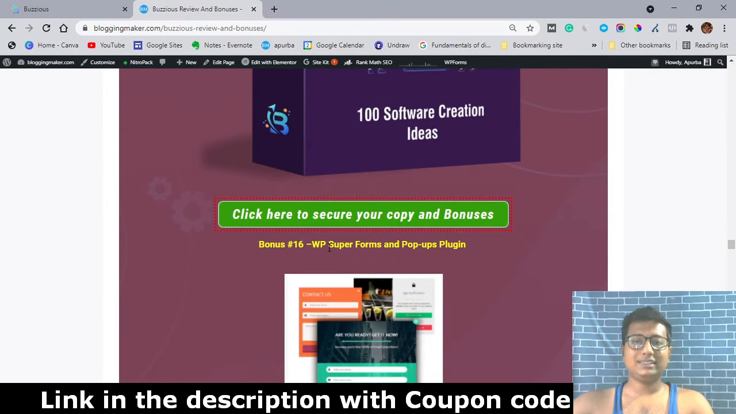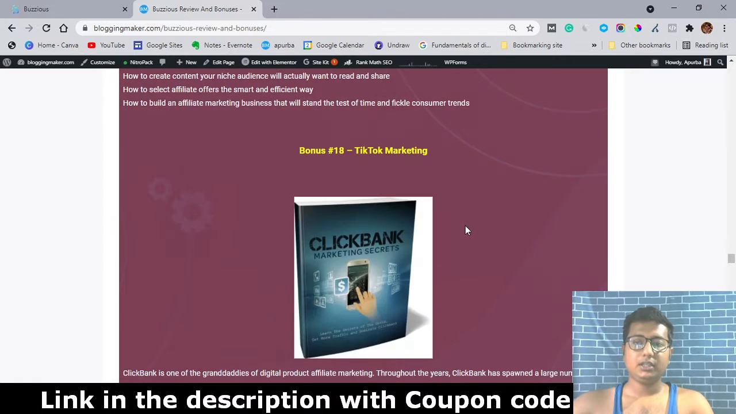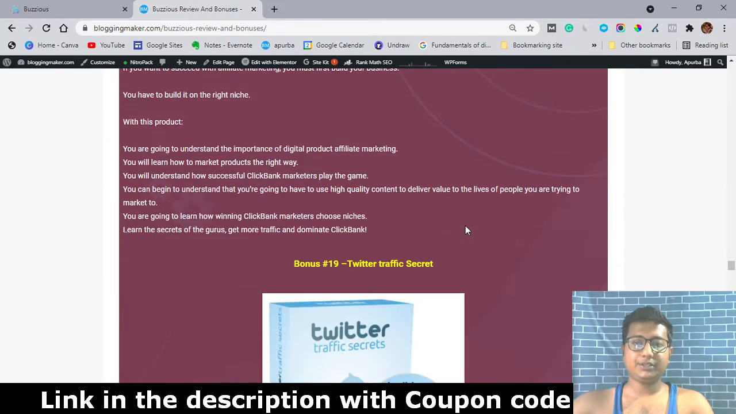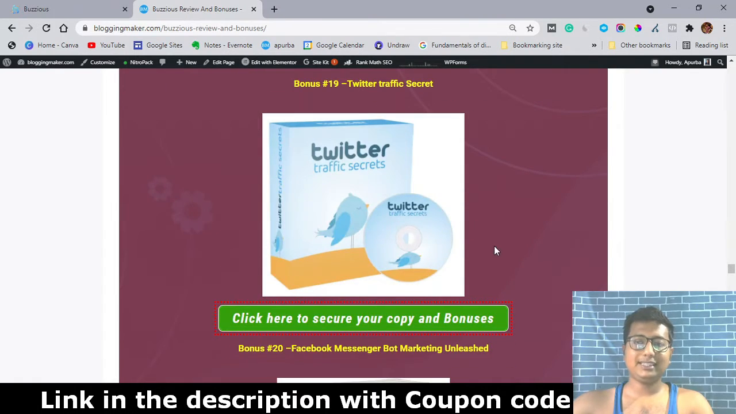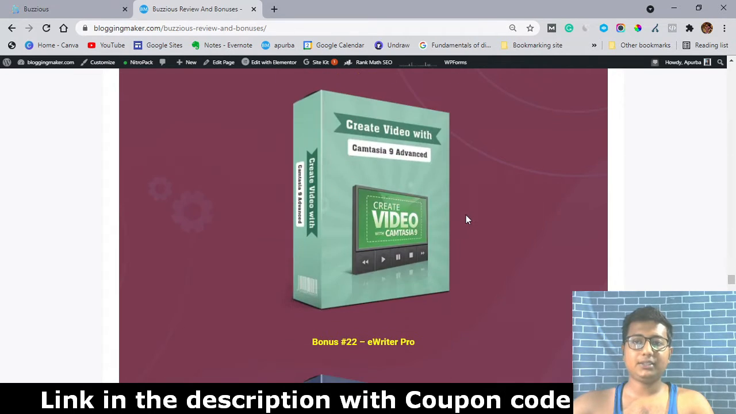So the next 16 bonuses are WP Super Form and Pop-up plugin, Affiliate Marketing Toolkit, ClickBank Marketing Secret, Twitter Traffic Secret, after that a Video Messenger Bot Marketing Upsell, Create Video with Camtasia Advanced. This tutorial will show you how you can set up your Camtasia software for recording the screen on your laptop or any kind of desktop.